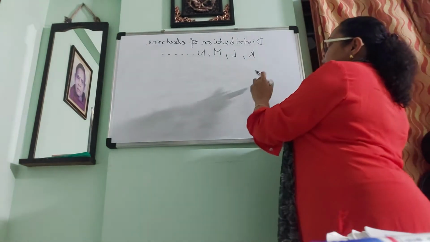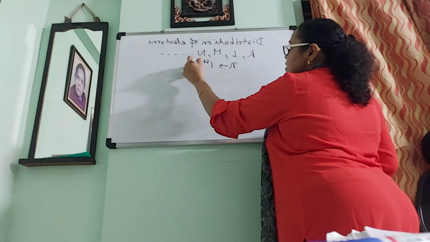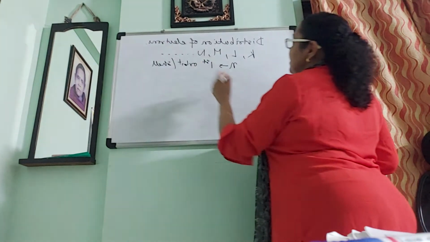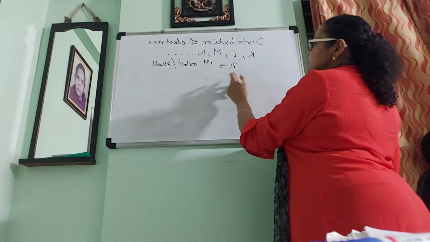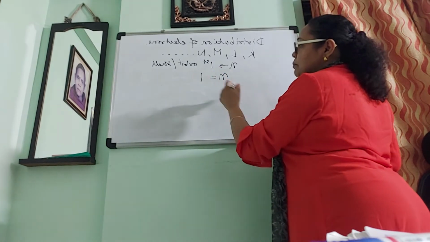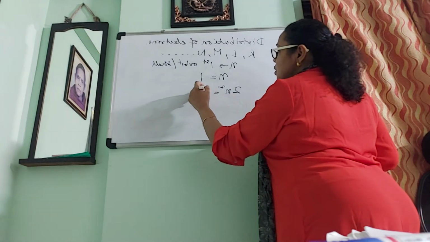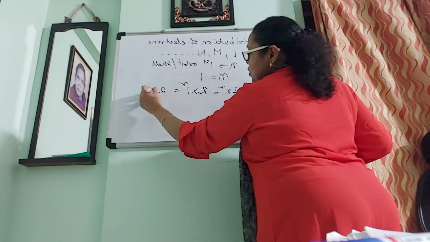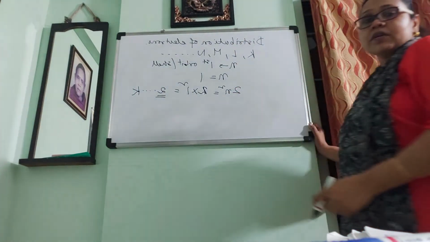In the first orbit, N is 1, the first orbit or first cell, whatever you say. How many electrons should there be? When N is 1, the number of electrons is 2n square, that is 2 into 1 square, that is 2. So, in the K cell, the maximum number of electrons is 2.